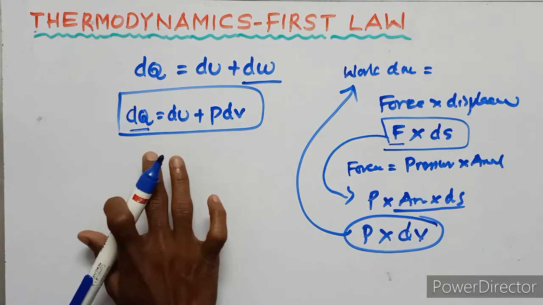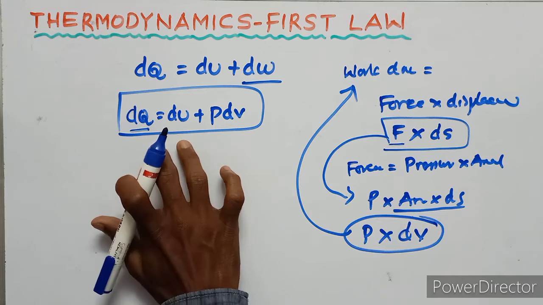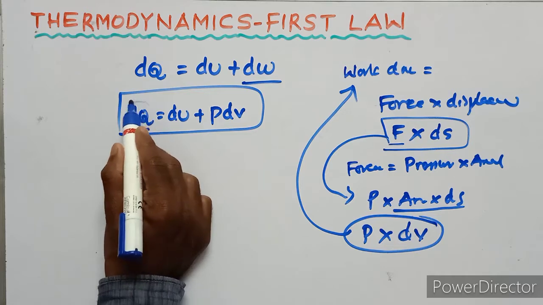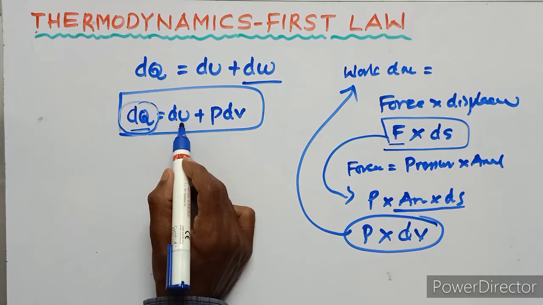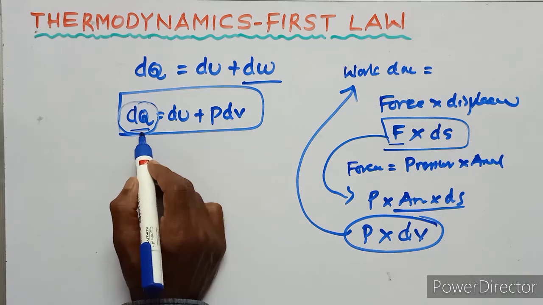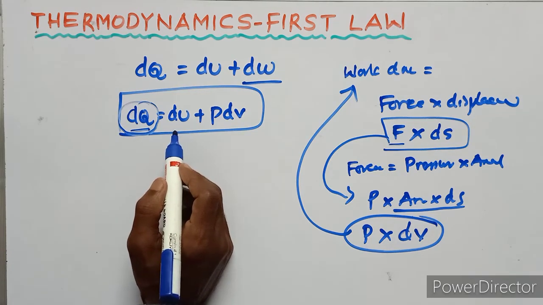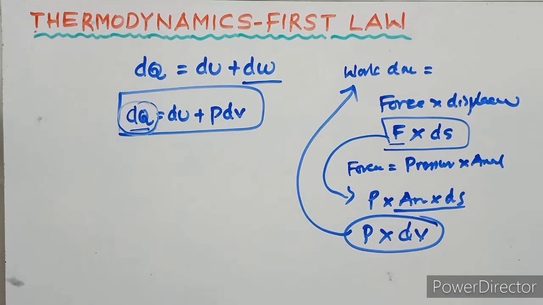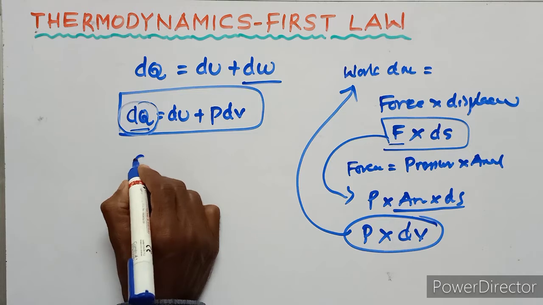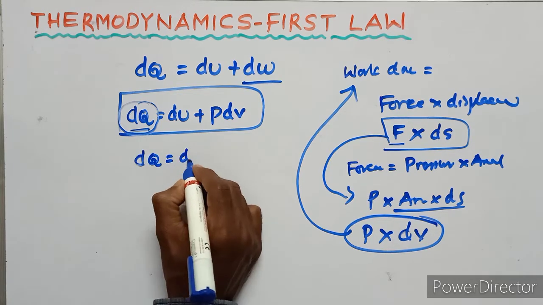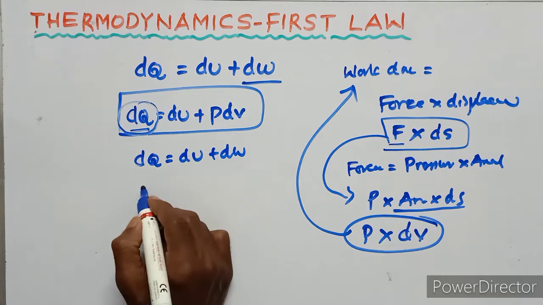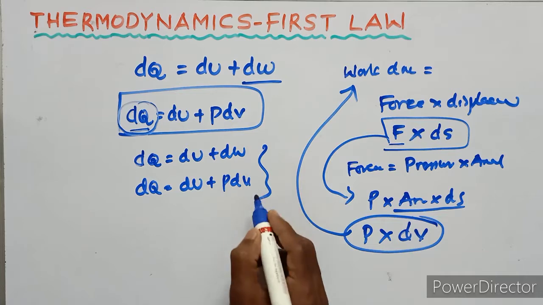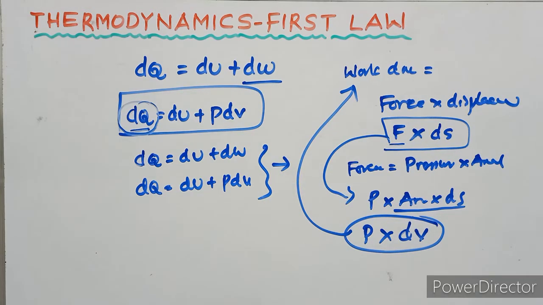So the thermodynamic system is in equilibrium, and the heat energy equals the internal energy plus work done. So dQ equals dU plus dW, or dQ equals dU plus PdV. These two are the first law of thermodynamics.